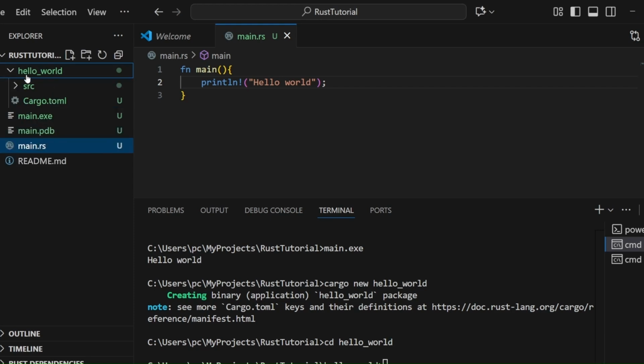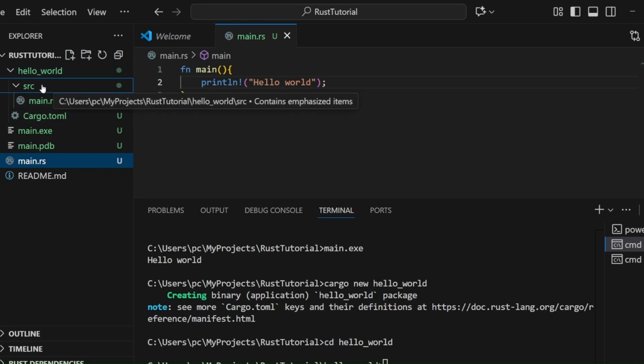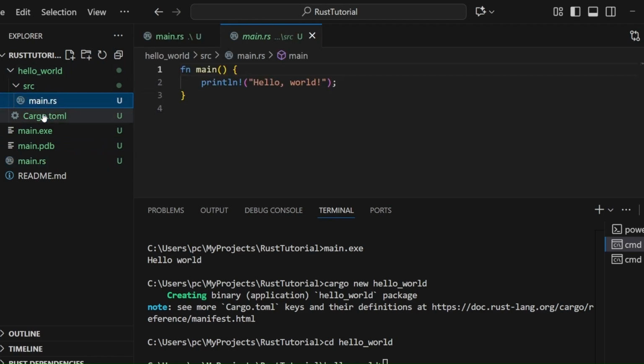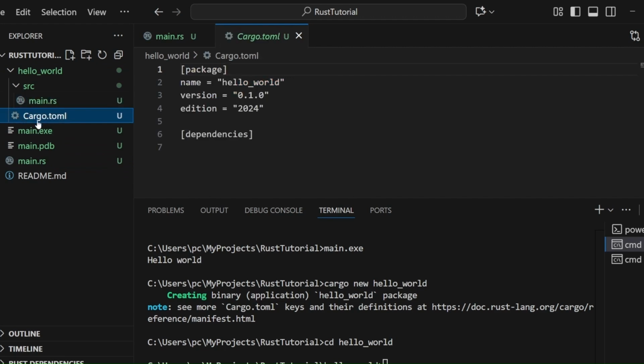Let's check now what Cargo created for us in the hello_world directory. Here is a source folder inside which there is a main.rs, and another file is Cargo.toml, which contains some expressions.